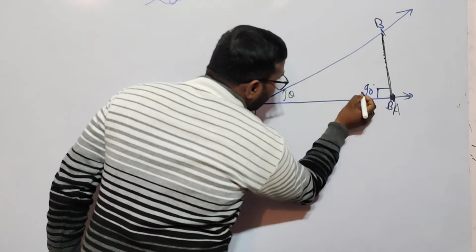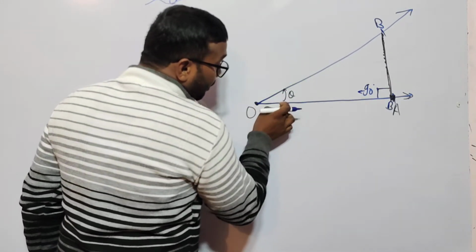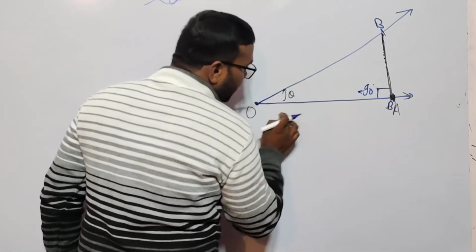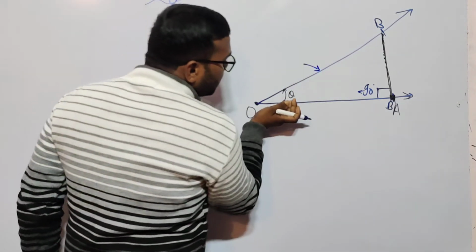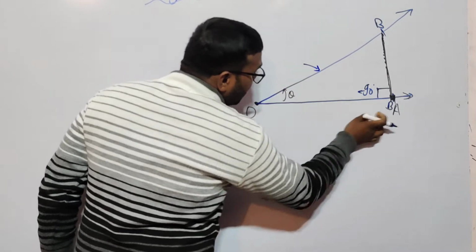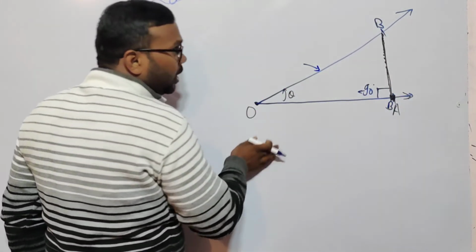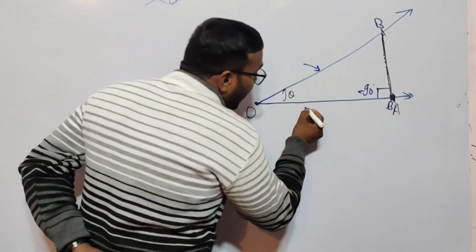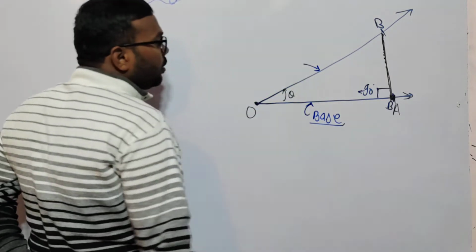The angle in front is 90 degrees. With theta, this is your hypotenuse. Any line with theta that makes the angle, that line is called base. That line is called base.